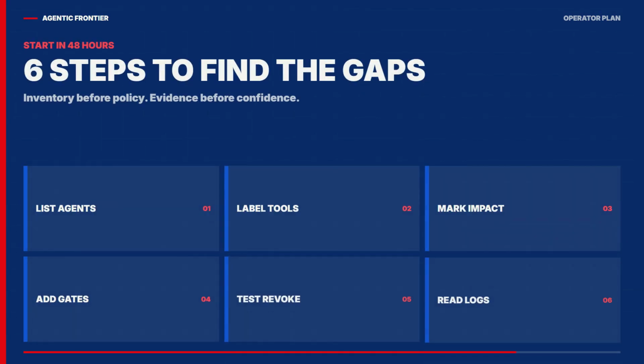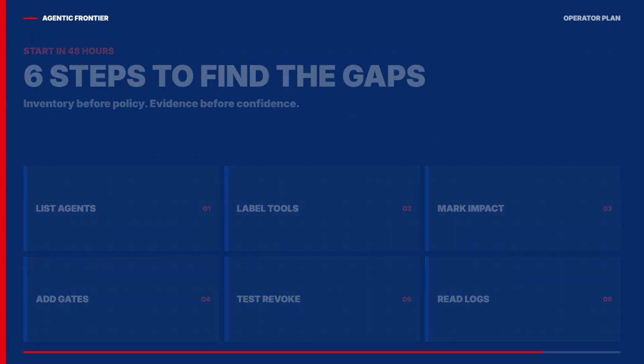A company can start this week. First, list every agent and connected account. Second, label each tool as read or write. Third, mark irreversible actions. Fourth, add approval at those moments. Fifth, test revocation. Sixth, review the logs after a real run. This exposes the largest permission gaps before a full governance program exists.